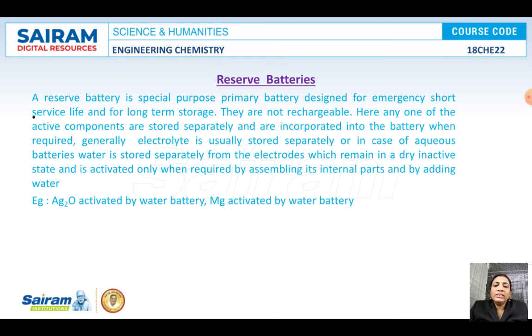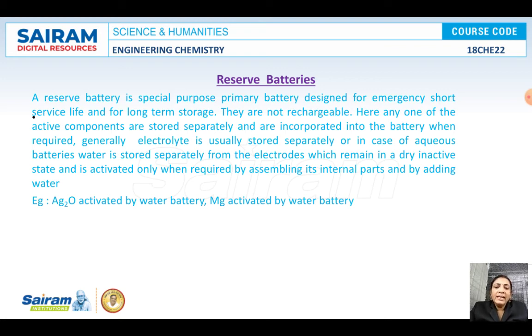Reserve batteries are special purpose primary batteries, designed for emergencies, or cases where in a short period of time we need a large amount of energy. In such cases these batteries are used, like for military purposes. These are not rechargeable. They can be used only once, until the active components are present.